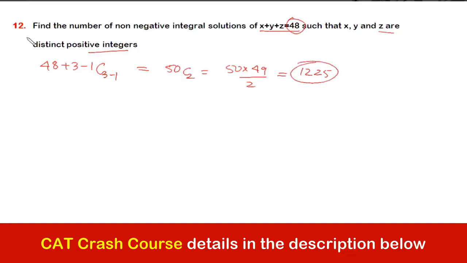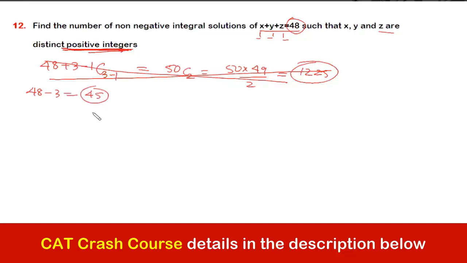ठीक है? Okay, sorry. This says that it's a positive integer, so we have to ensure that each one of them gets at least one apple. So my bad. If I distribute 1 to each of them, then out of 48, we are left with 45.